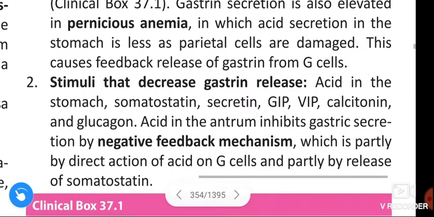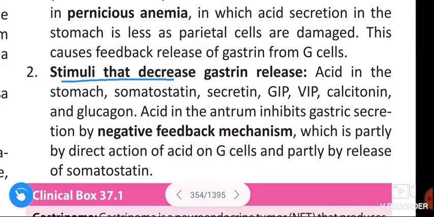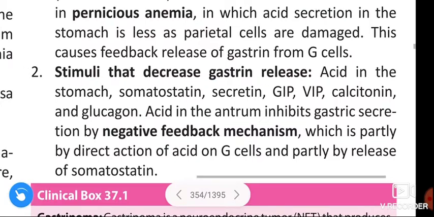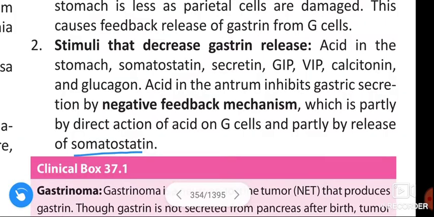And stimuli that decrease gastrin release: acid in the stomach, somatostatin, secretin, GIP, VIP, calcitonin and glucagon. Acid in the antrum inhibits the gastric secretion by negative feedback mechanism, which is partly by direct action of acid on the G cells and partly by the release of somatostatin.